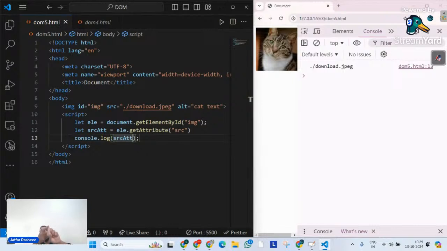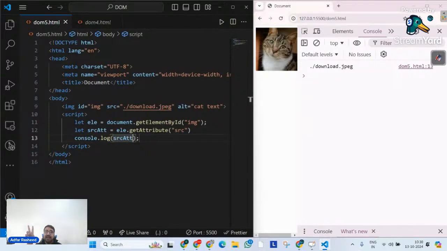So we have done the read operation of an attribute. What about set? How do we actually set an attribute of an element? When we say set an attribute, I simply mean two things here. If the attribute is there, then change its value. Second thing is, if the attribute is not there, create it. So that's what set means. Set has two meanings. One is, in this case, the src of the image is already there, and alt is already there. If these two attributes are there, in that case, please change them. That's one thing, updating an attribute.